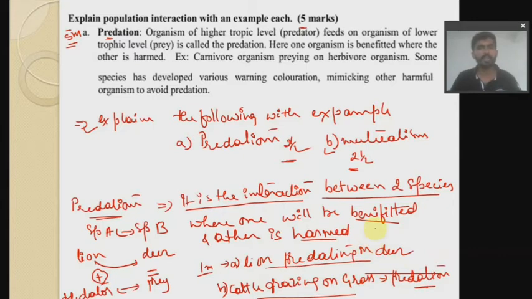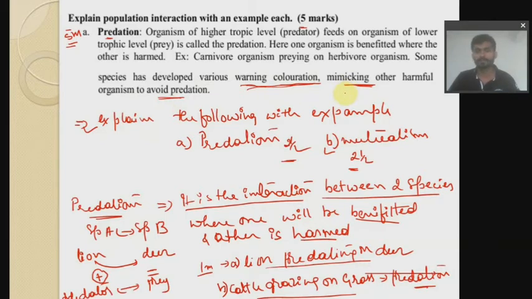To overcome predation, you have to mention the different adaptations, such as warning coloration and mimicry, so that harmful organisms avoid predation. Some organisms show darker colorations, for example snakes, some lizards or frogs, indicating that they are poisonous. Or they mimic, like stick insects, which we cannot recognize, or leaf insects, where we cannot tell whether it is an insect or a leaf.